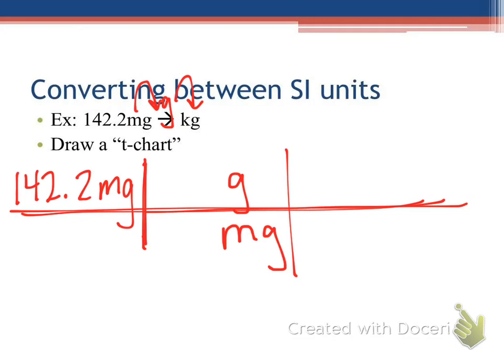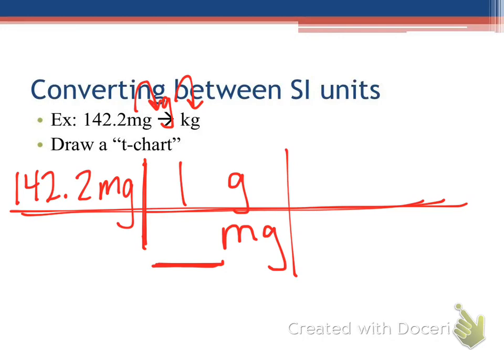We're going to go ahead and plug in our numbers here. So let's look back and decide which of those units is bigger. Kilograms. Just between these two, sorry. Grams is bigger, so grams gets the 1. Okay, and then we're going to tell how many of the smaller unit will fit into 1 gram. Once we write this original number, we don't care about it until we go to do our final math. So we're only looking at this section of our T-chart right now. Okay, we're not trying to do any math in our head. We're just looking at how many milligrams can fit in 1 gram.